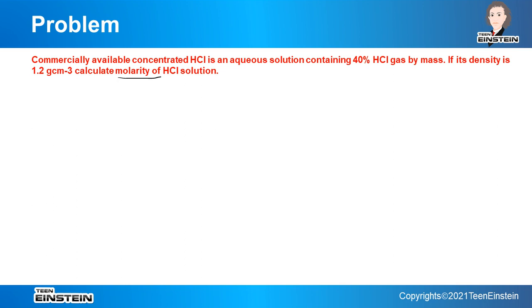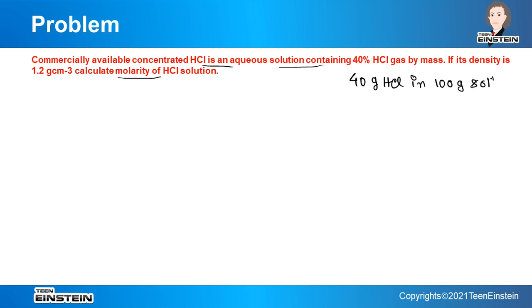Like this. So we have here commercially available concentrated HCl. This concentrated HCl has its concentration given as 40% HCl gas by mass. That means the weight of HCl will be 40 and the mass of solution will be 100 gram. So 40 gram HCl in 100 gram solution.